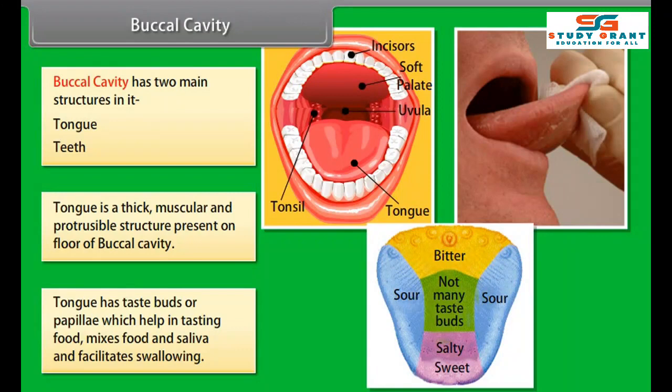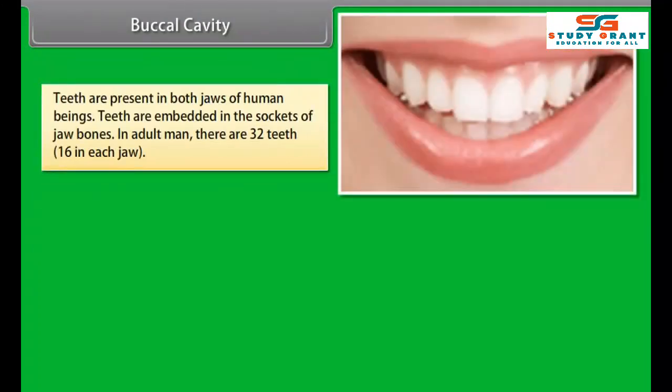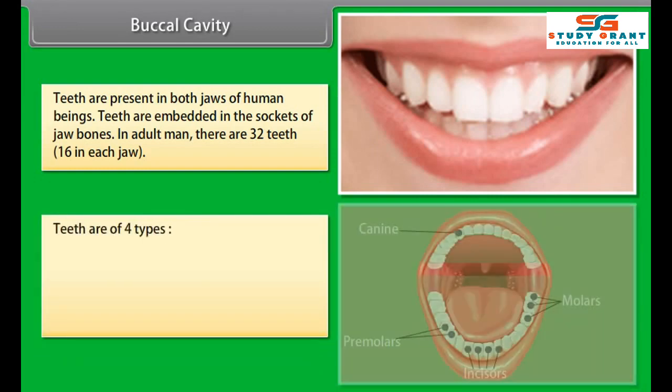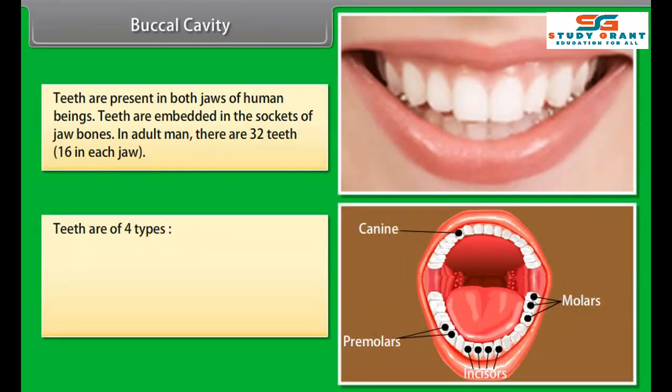Mouth. Mouth is a transverse aperture bounded by movable lips. Its main function is ingestion. Buccal cavity. Buccal cavity has two main structures in it: tongue, teeth. Tongue is a thick, muscular and protrusible structure present on floor of buccal cavity.